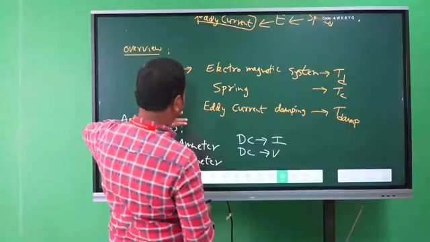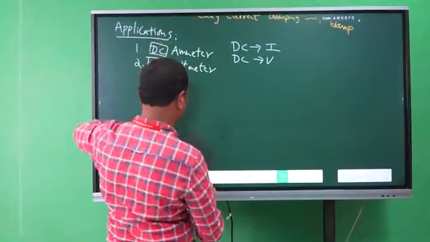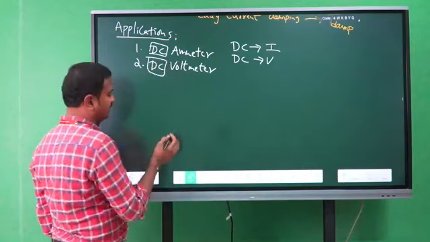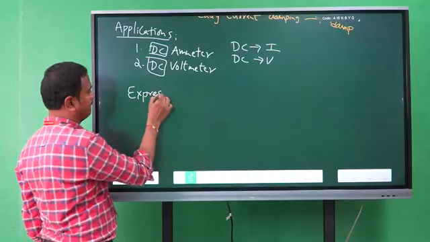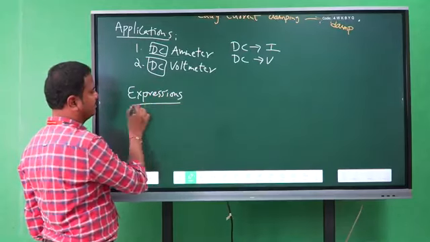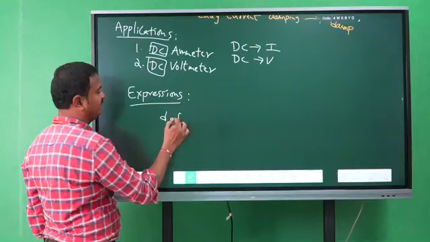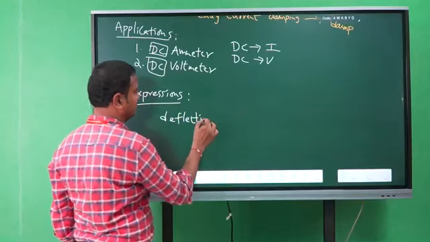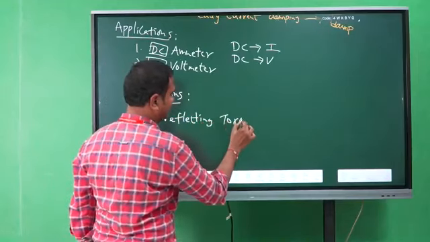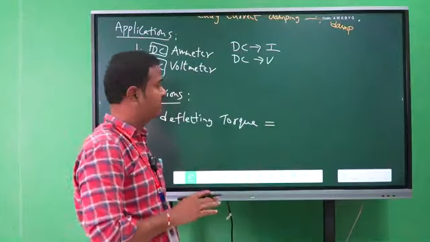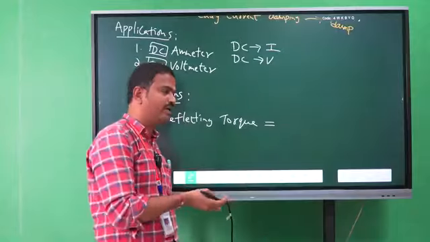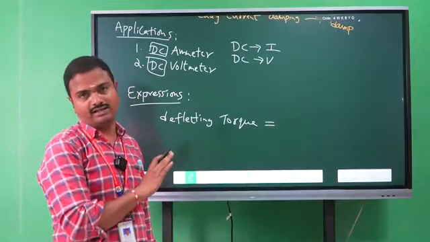So because of the expression. Okay, due to the expression. For example, expressions. So now the deflecting torque expression. So the deflecting system is similar to a DC motor system, right? We are using permanent magnets, a moving coil and an input current, right?